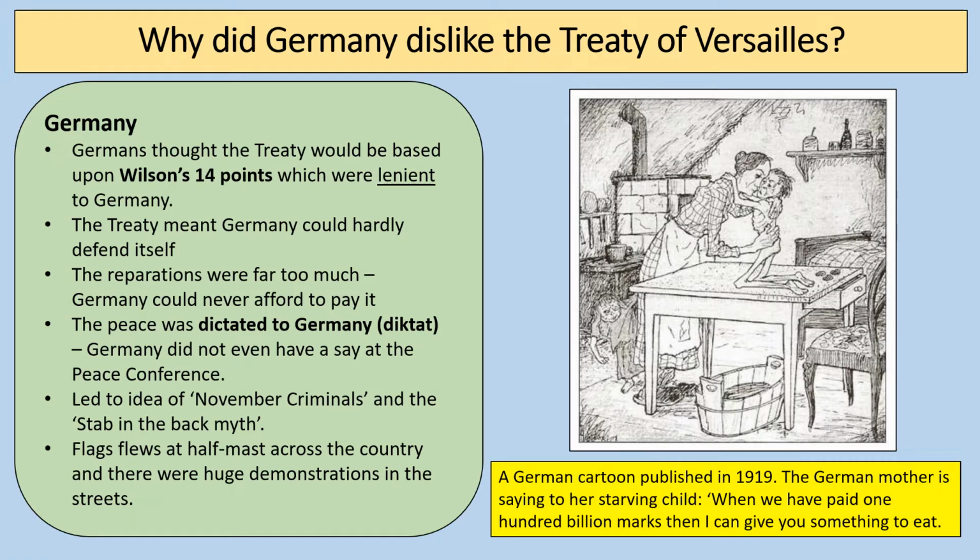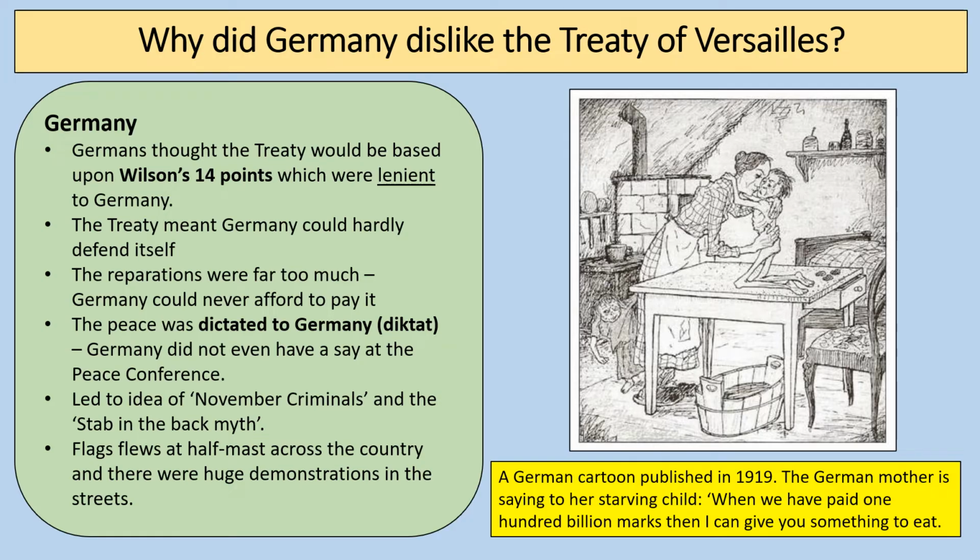So what this does is it leads to the idea of the November criminals and the idea of the stab in the back myth. And this myth, which is completely incorrect, but really gets real traction, I think, during the Weimar Republic, this idea that Germany wasn't properly defeated in the First World War. And I really like this fact that flags flew at half-mast across the country. This was a country in mourning for the powerful and proud nation that Germany had been, and many people in Germany felt humiliated.